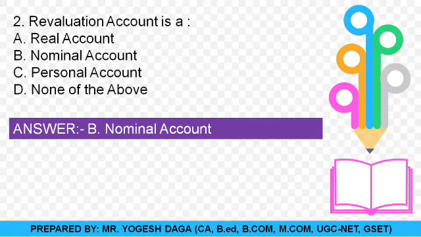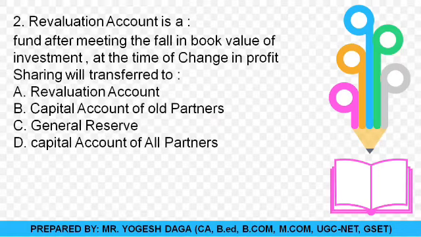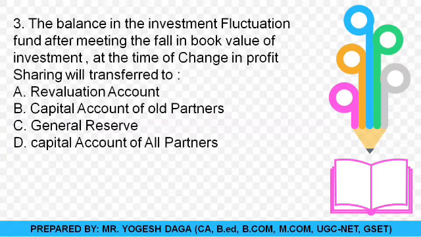Okay, so moving towards the next question, question number 3rd on the screen. The balance in the investment fluctuation fund after meeting the fall in the book value of investment at the time of change in profit sharing ratio will be transferred to. It means the question is asking what we will do with the balance of investment fluctuation fund after meeting a change in the value of investment. So out of these 4 options, which is the correct option? Option A, revaluation account. Option B, capital account of the old partners. Option C, general reserve. And option D, capital account of old partners.